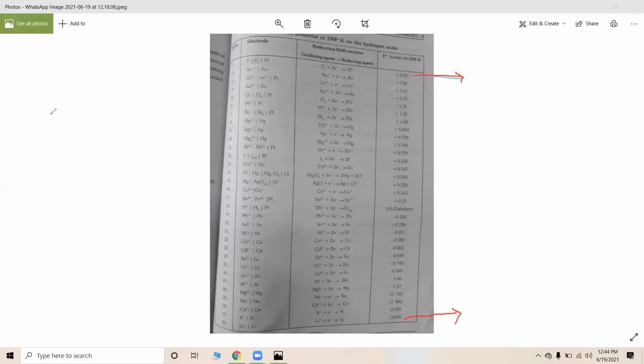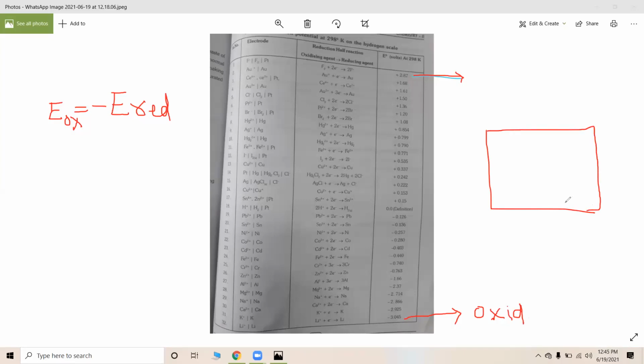Earlier I had discussed that oxidation potential is equal to minus of reduction potential. Oxidation potential is the negative of reduction potential. Therefore, lithium is having the highest oxidation potential. What is the reason? Can anybody tell me why lithium is having the highest oxidation potential? In the periodic table, lithium belongs to which group? It belongs to the first group.